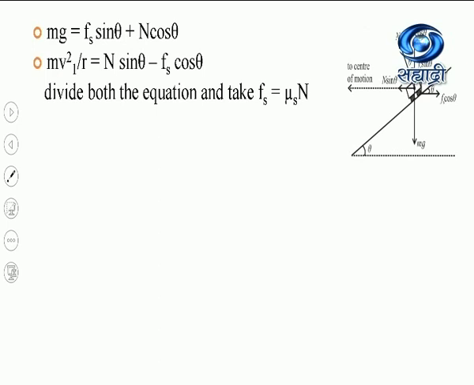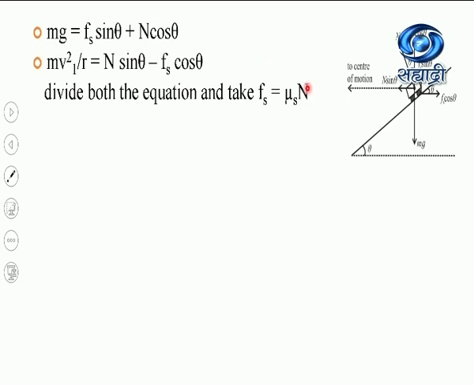Now I have to simplify these equations, and I am going on finding out the equation for the minimum speed of a vehicle moving on this bank road. Now divide both the equations and take the value of Fs, that is the force of friction, equal to mu s into n, because in 11th standard you have already learned that this force of friction is directly proportional to the normal reaction.